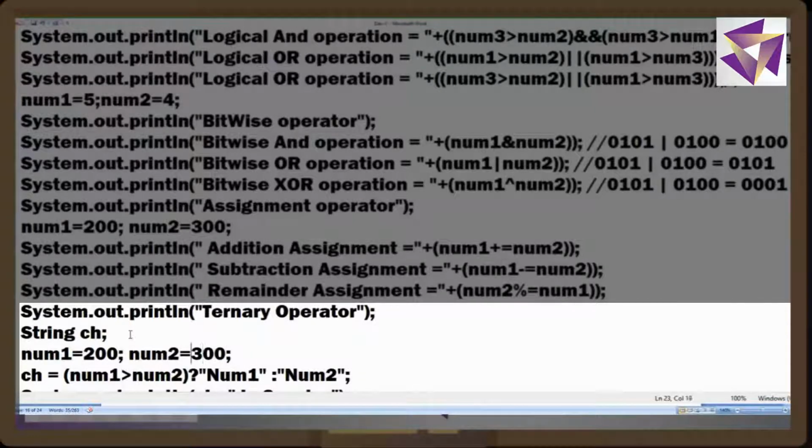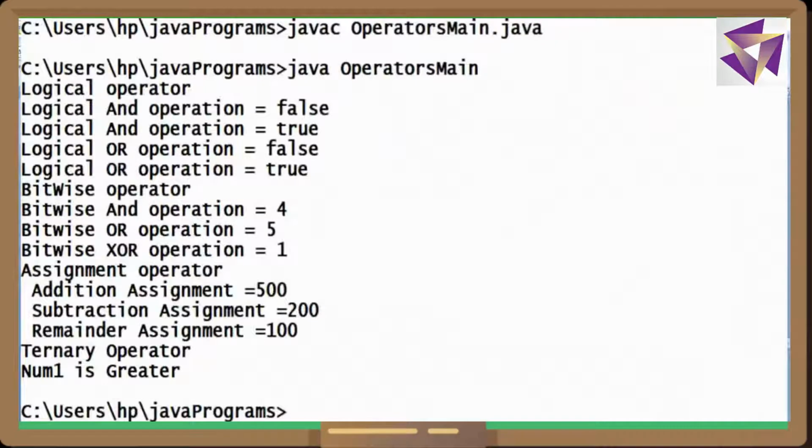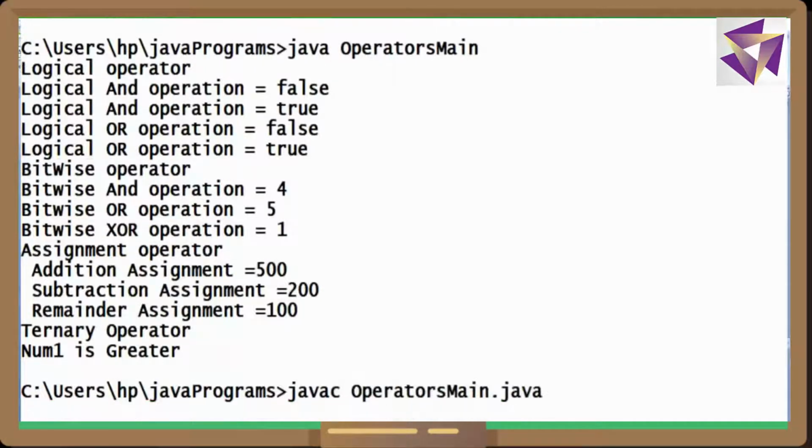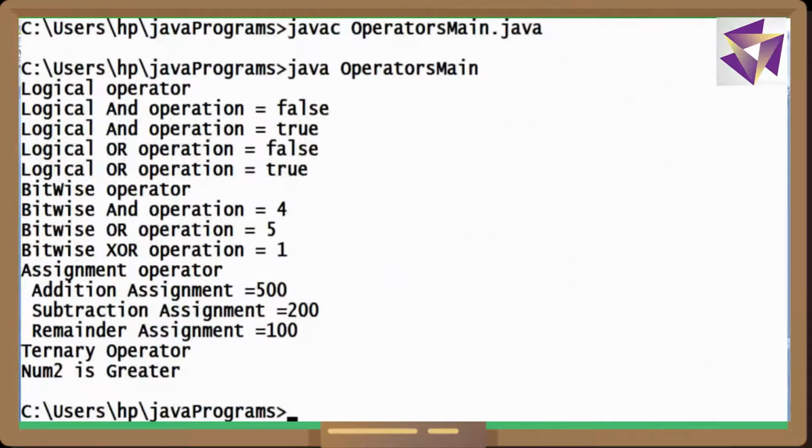Let's say number 2 I'm making 400. Fine. And now I'll switch over to the compiler. So I've switched over to the compiler, and here I'm compiling. Code is compiled perfectly, and let's see what is the output.